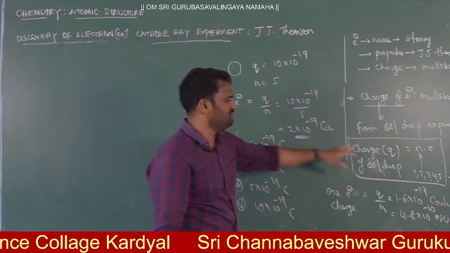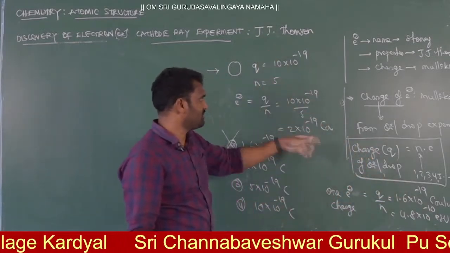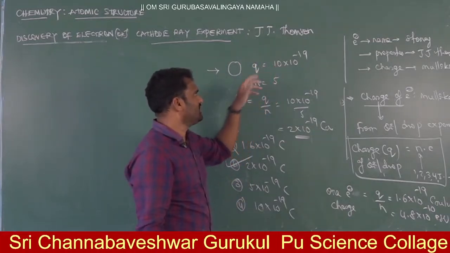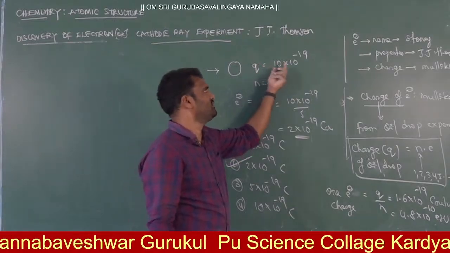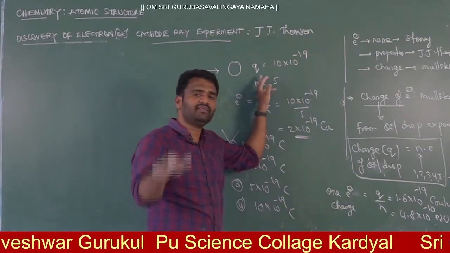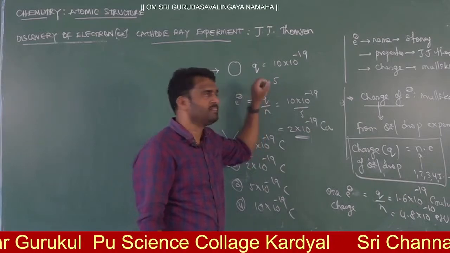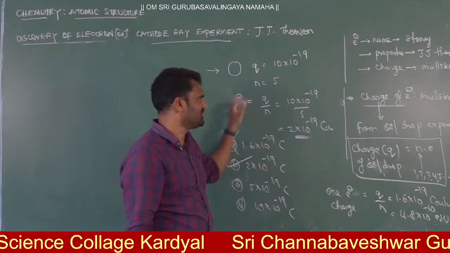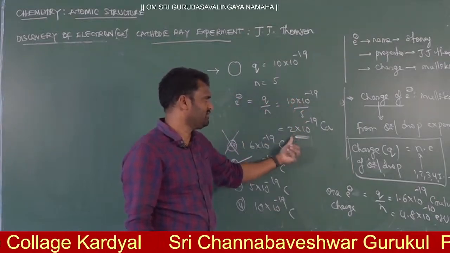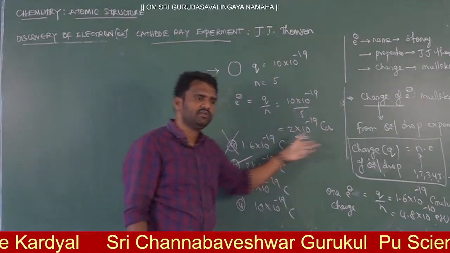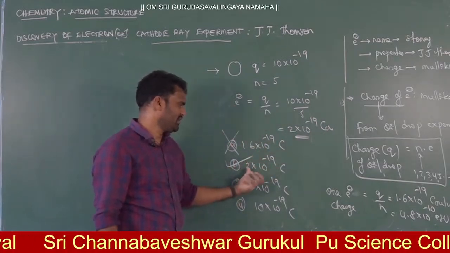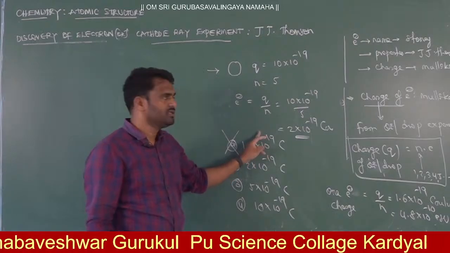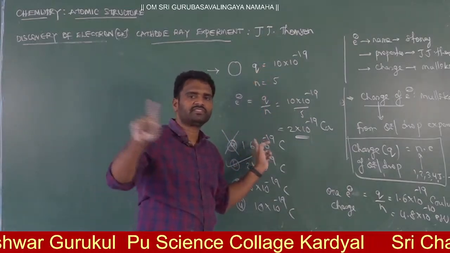When a numerical is given, based on this formula you have to get the charge of one electron. Here in this question, the charge of one droplet is given as 10 into 10 power minus 19, and in that droplet there are 5 electrons. Now if I ask what is the charge of the electron, total charge by number of electrons gives 2 into 10 power minus 19 coulombs. When the option is given, you have to take 2 into 10 power minus 19, and we should not take 1.6 into 10 power minus 19. So based on the question, we get the charge of the electron.